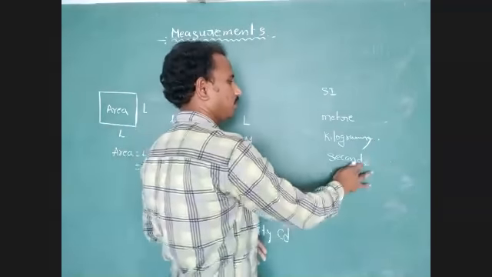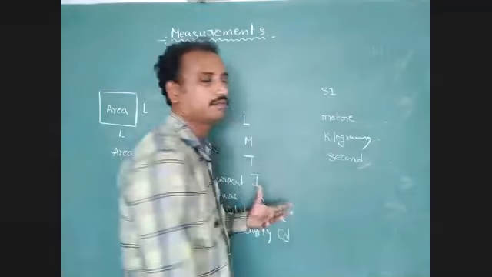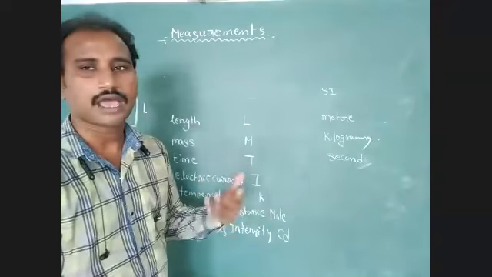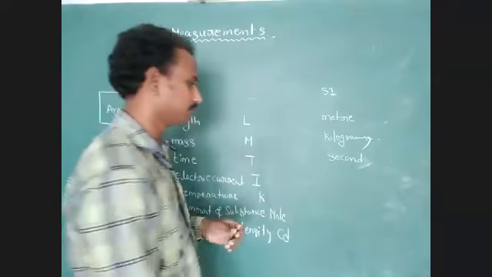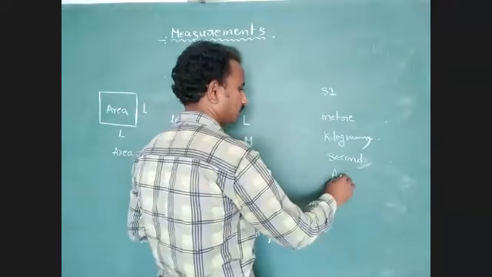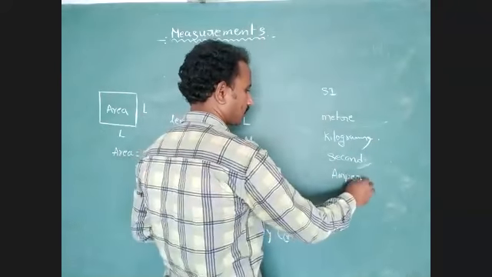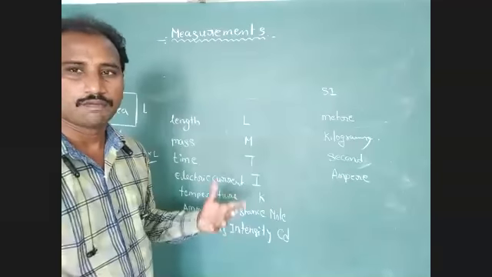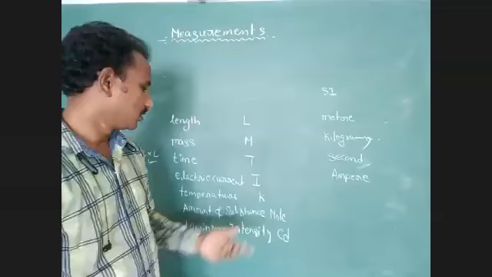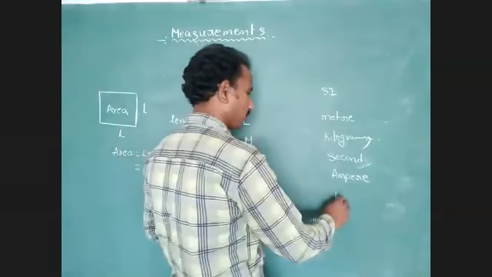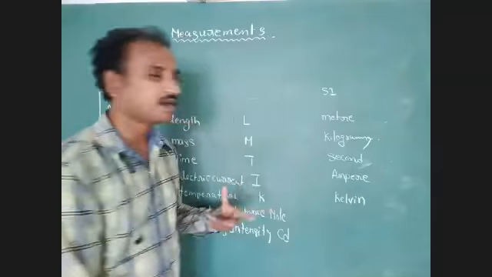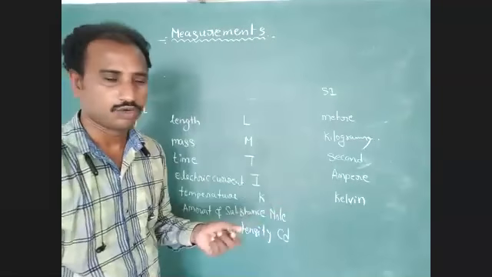Second only, don't use the plural. Electric current we measure in ampere. Next, temperature we measure in Kelvin. The next, amount of substance we measure in mole.